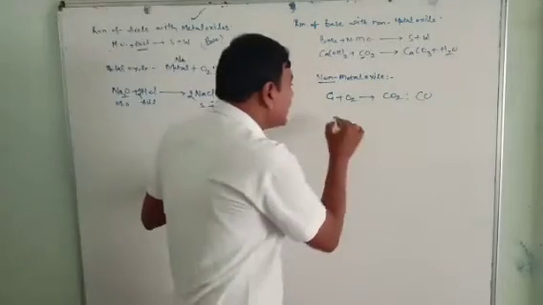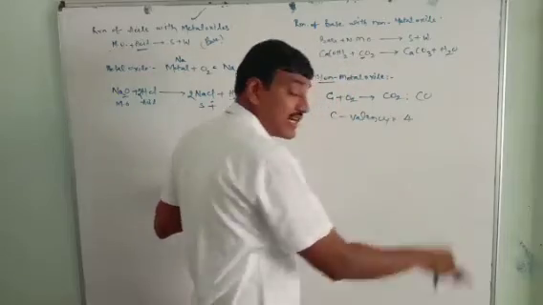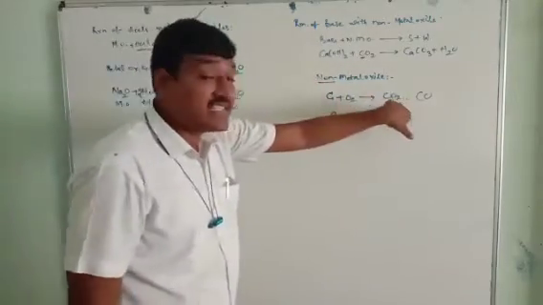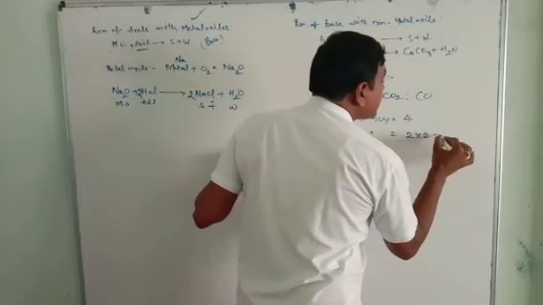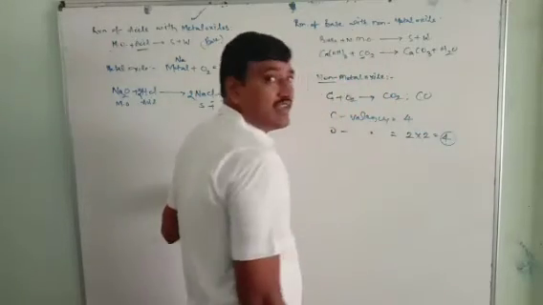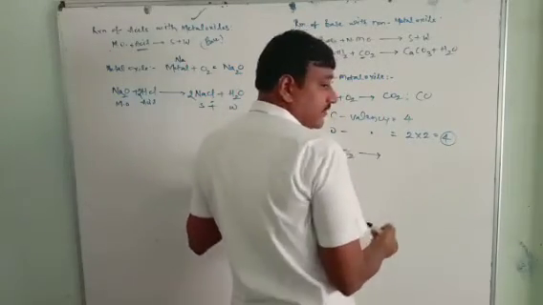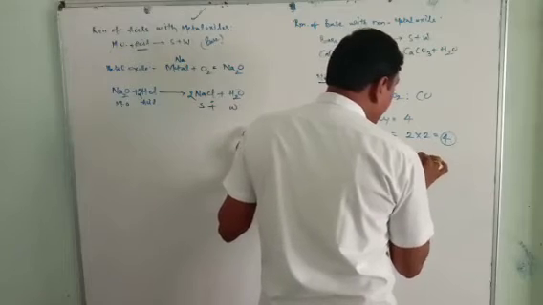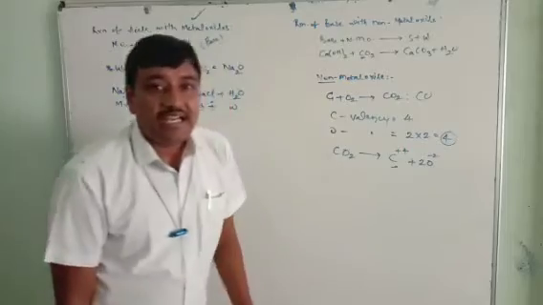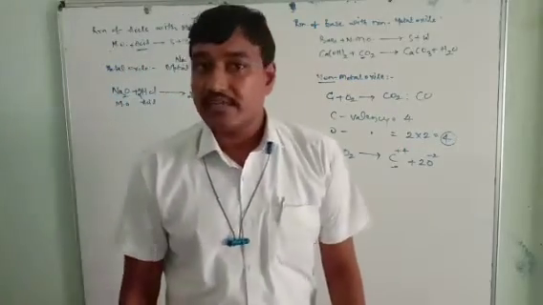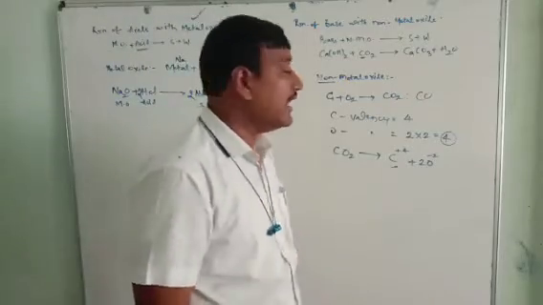Carbon valency is 4. Oxygen valency is 2. But 2 oxygens are there, so it will become 4. Now here the carbon dioxide, when split into ions, gives C plus 4 and O minus 2, which means carbon is working as a tetra positive ion. What is that? A tetra positive ion should be a cation. We will say that it should be a cation.